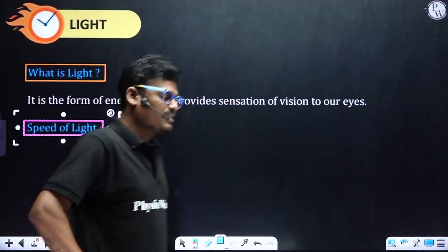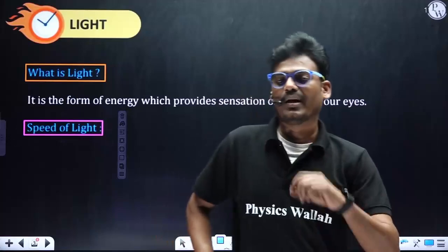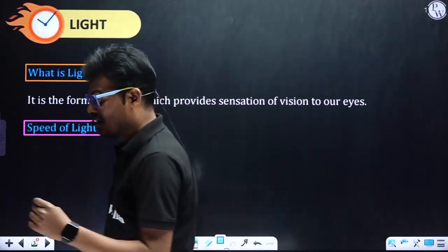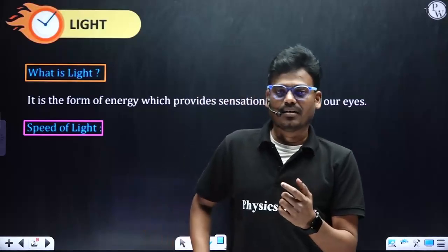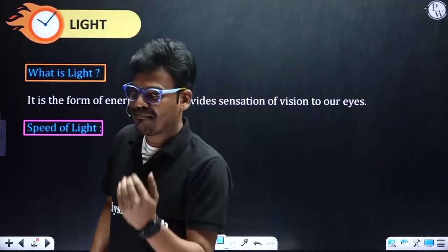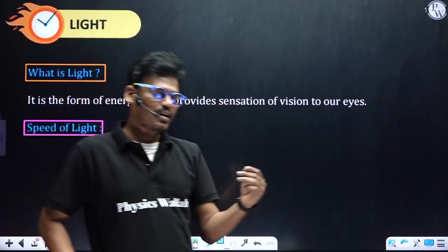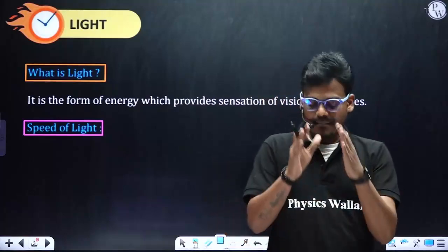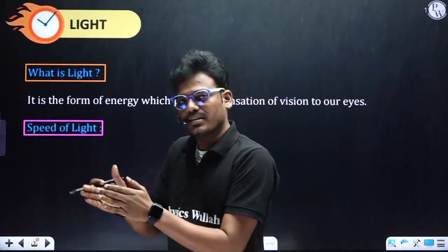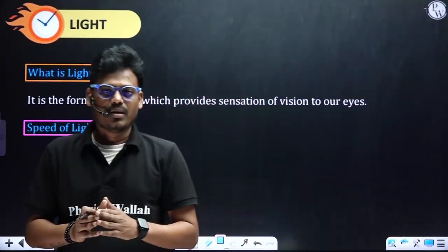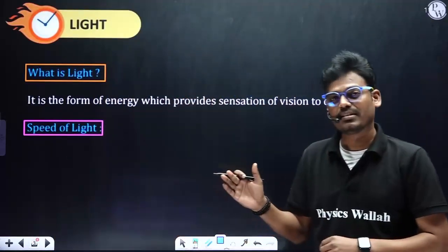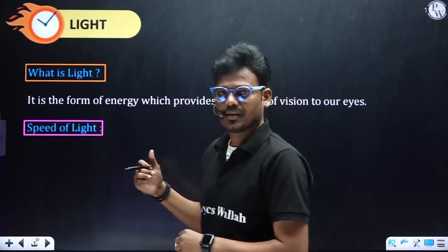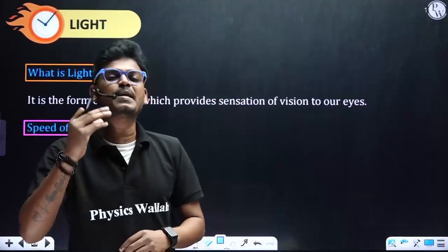It depends on the medium. If I consider mediums, based on the states of matter, there are three mediums: solids, liquids, and gases. But with respect to light, we have to consider optical media, that is nothing but transparent media.